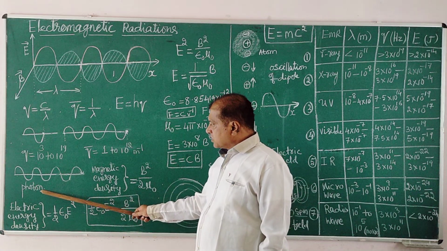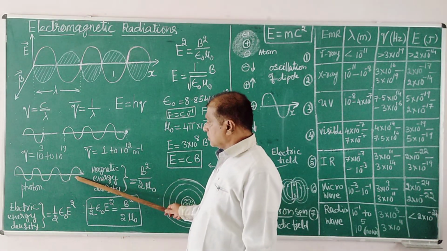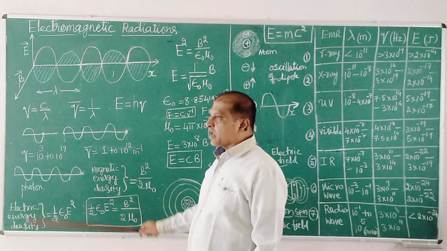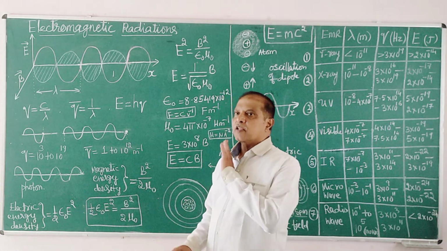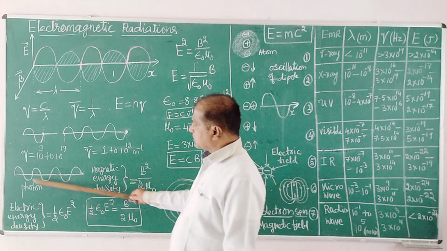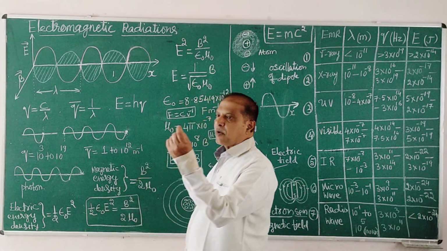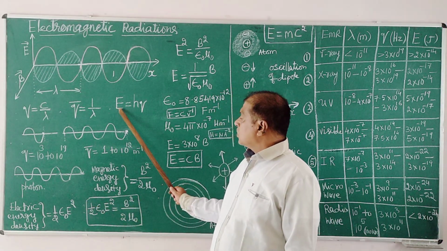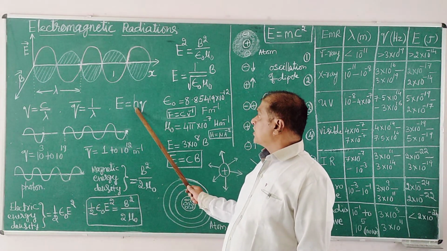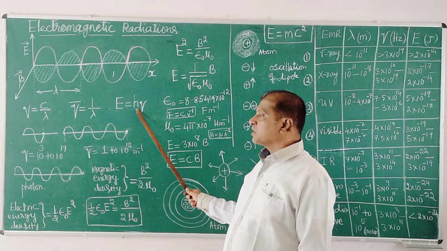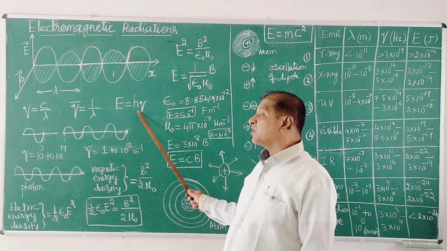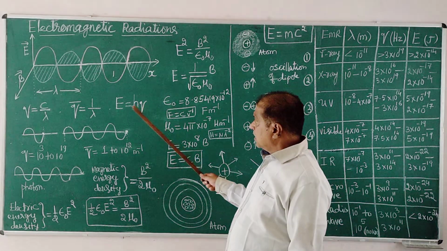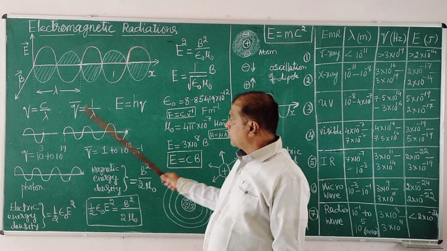So this photon means a set of waves generated in 1 second is called a photon. This photon has both characters, dual character: particle character and wave character. Wave character is oscillation. Particle means this photon we have like a small particle. So the energy of a photon can be calculated. There is a constant value, 6.626 into 10 to the power of minus 34 joule second. Planck's constant multiplied by frequency gives the energy of the radiation, the energy of one photon in joules.